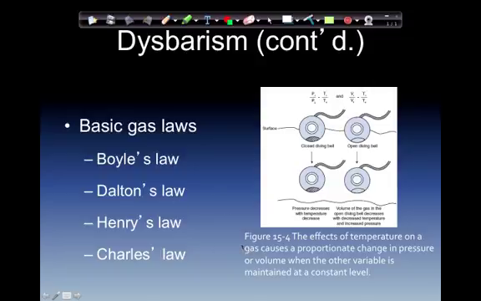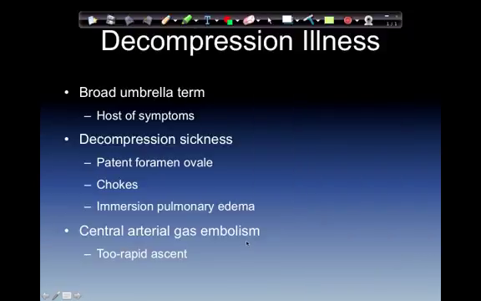Quick review of gas laws here. Alright, decompression illness. Very broad umbrella. Air-filled spaces like the lung and intestine, anything that might have air in them, can give us problems. Decompression sickness. Example, patent foramen ovale. The heart's septal wall opening closes but does not close completely. It often gives us an innocent murmur. This may be a problem at the point that we have decompression sickness.